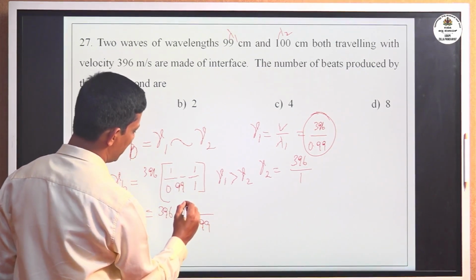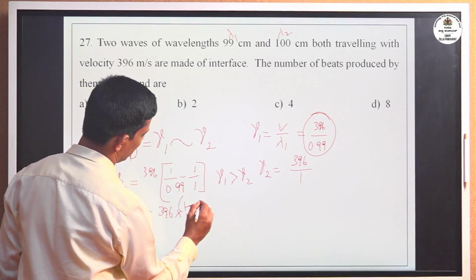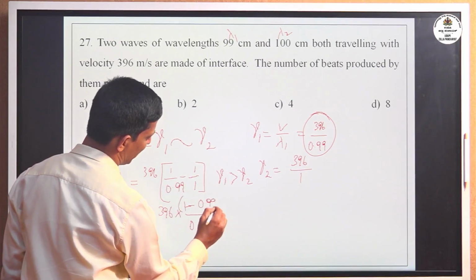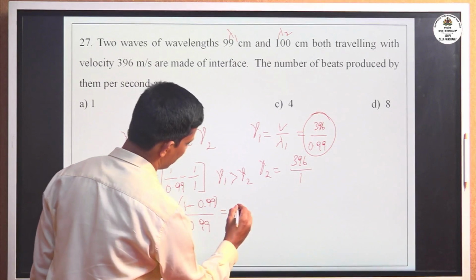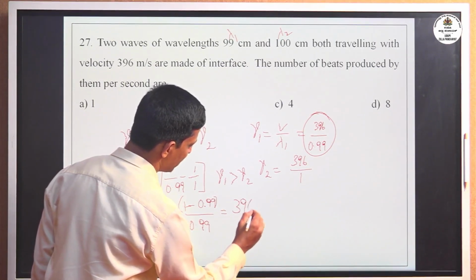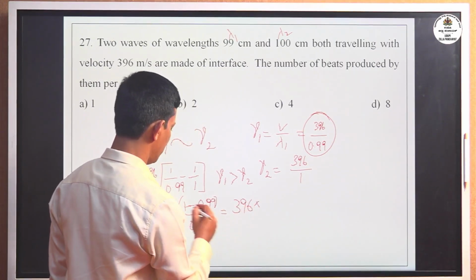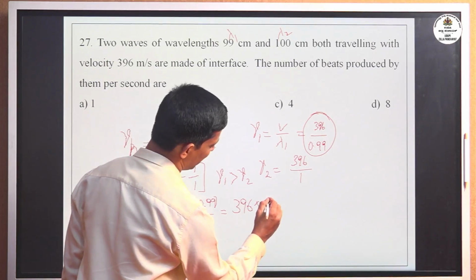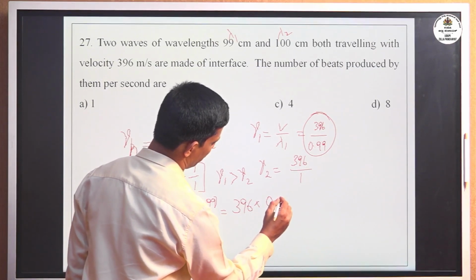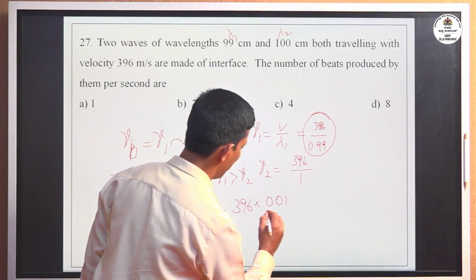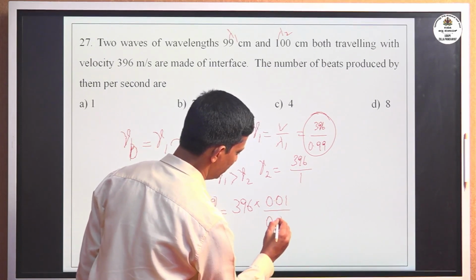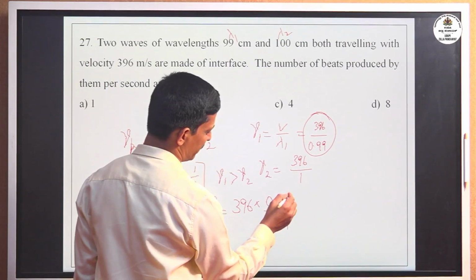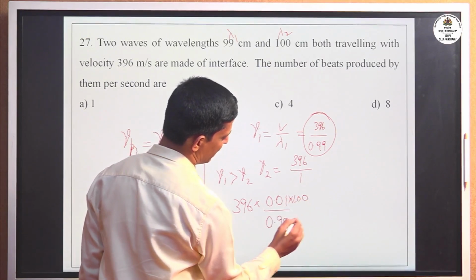Here 1 minus 0.99, that you can get. 396 into 1 minus 0.99, that is 0.01 divided by 0.99. Here multiplying and dividing by 100.